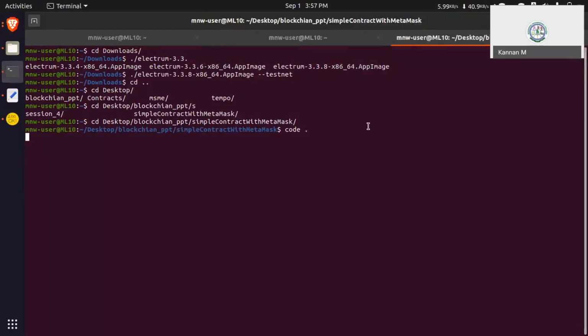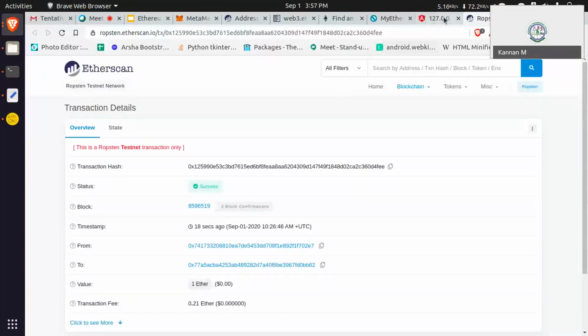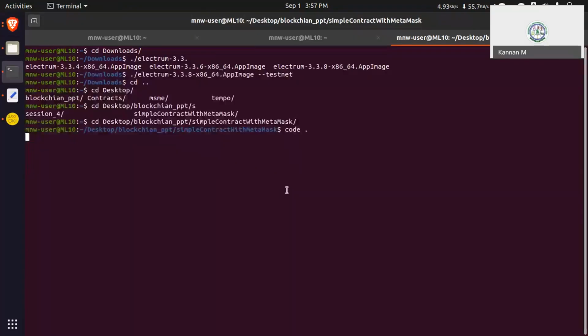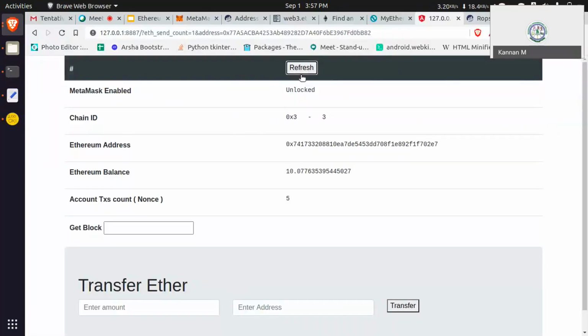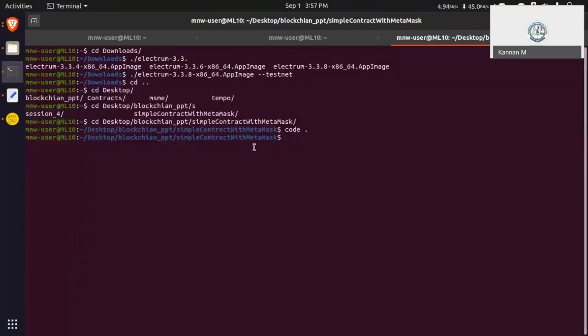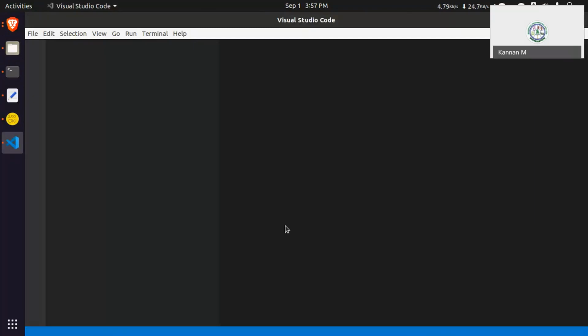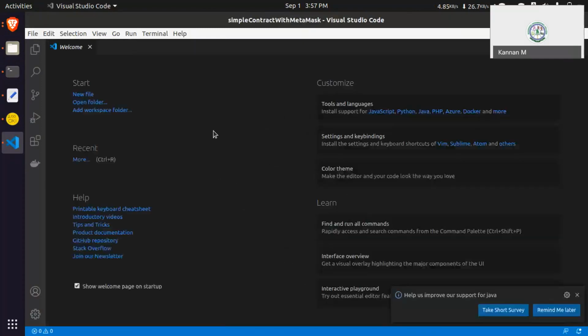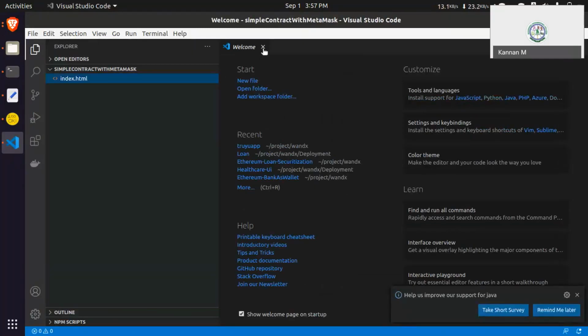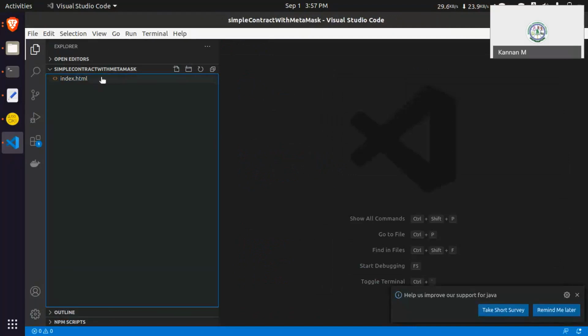The transaction is completed. Ready. Just a simple one file.